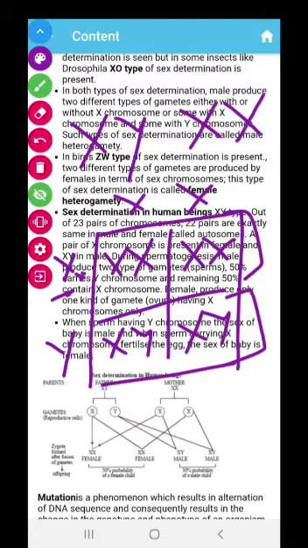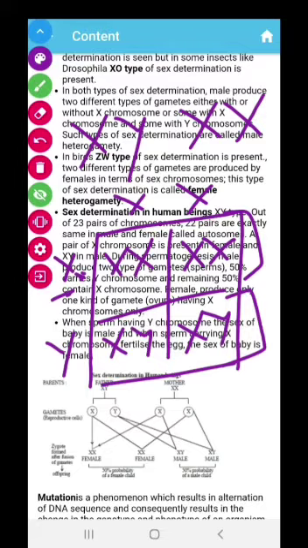So this is sex determination in human beings. 50% of sperms will be X type and 50% will be Y type. And that is why, previously in Indian society this was not known, and because of that there was pressure on the female that she had produced a female child. But after the advancement of science, now we know who is responsible for the sex of the child.